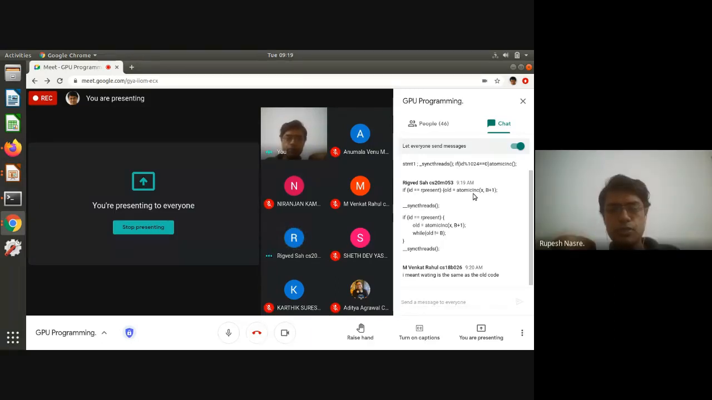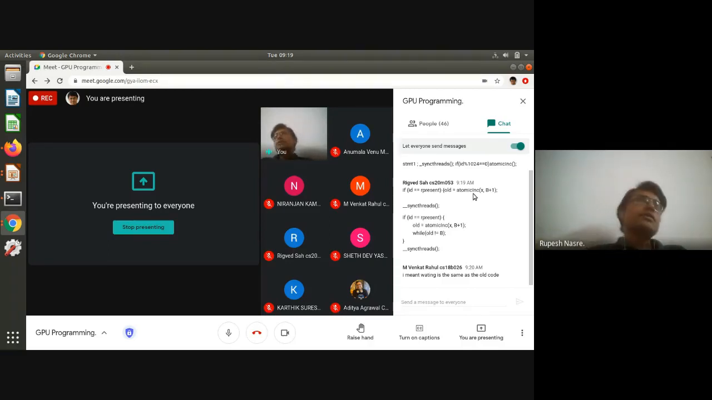Good. So I think it's very important that we try such codes out, because there are some small things which we miss out, but unless you try, you will not know your mistake. So yeah, this part seems to be fine. I'm just wondering whether you require the second sync threads. Any suggestions on whether this last sync threads in Rigved's code is required, or can we do away with it?